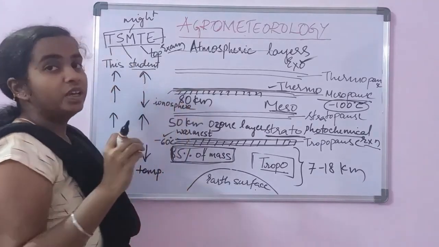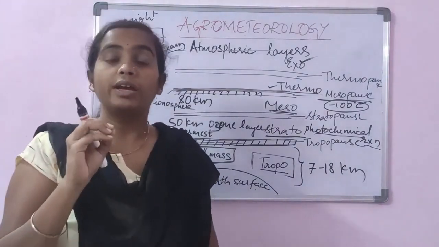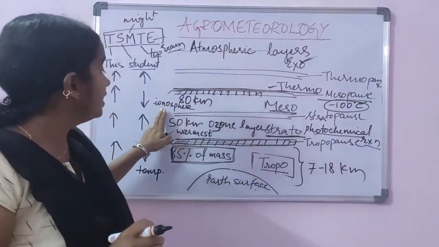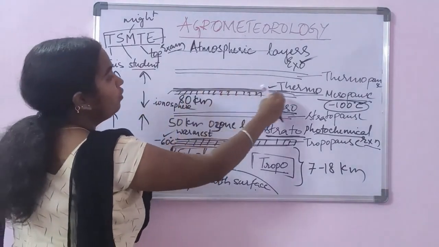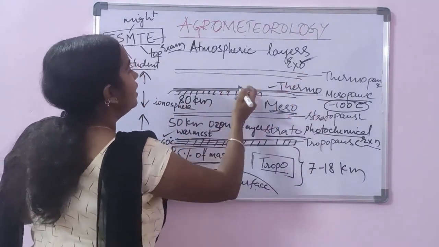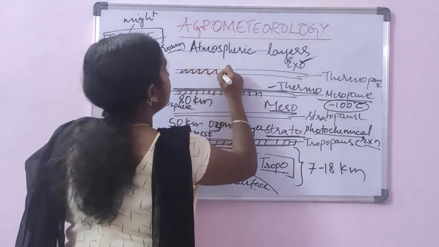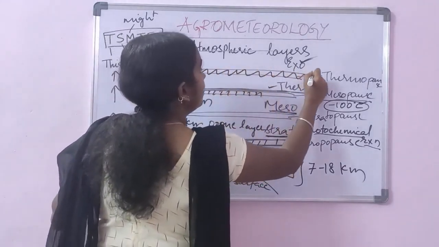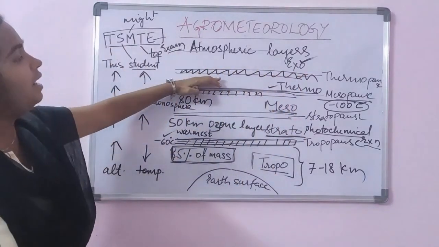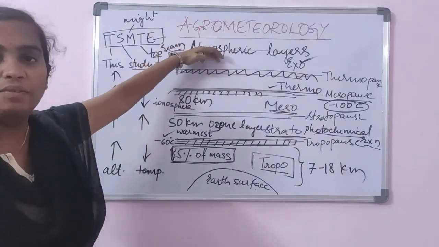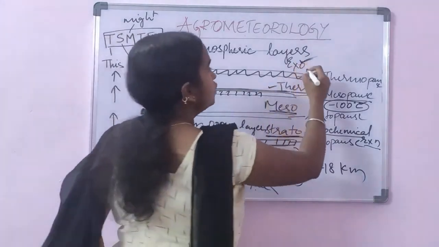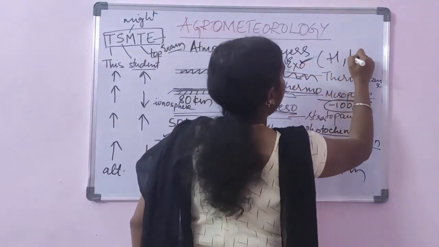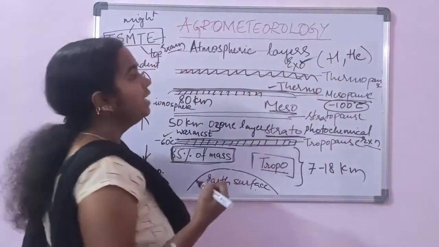In this ionosphere, all long distance radio communication takes place. At the end of thermosphere we have a thermopause, and above the thermopause we have an exosphere. One important point you have to remember is, exosphere is made out of hydrogen and helium.